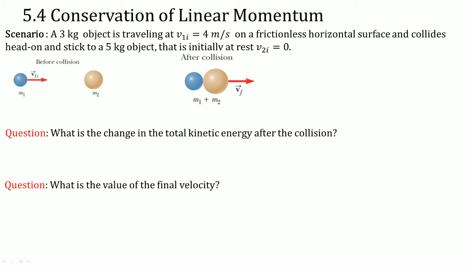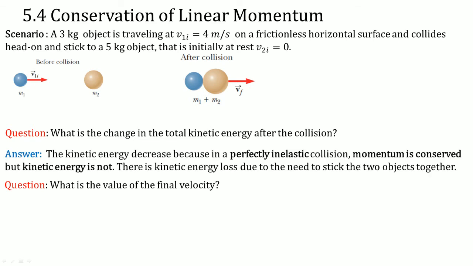Here, I'm only looking for a description of the change, not a calculation. We would say the answer: the kinetic energy decreases because in a perfectly inelastic collision, that's when the objects stick together, momentum is conserved, but kinetic energy is not. There is kinetic energy lost due to the need to stick the two objects together.